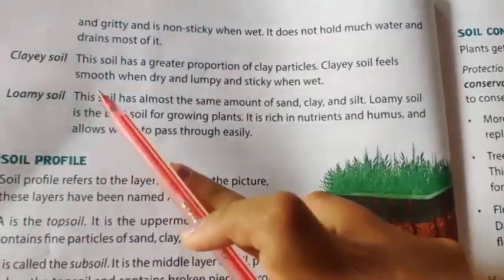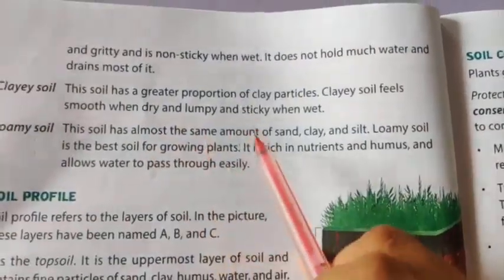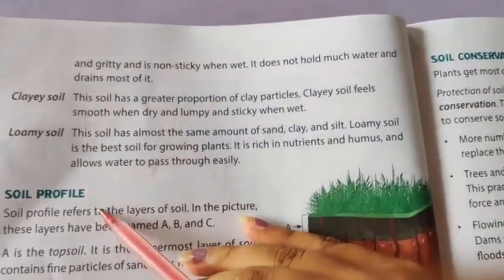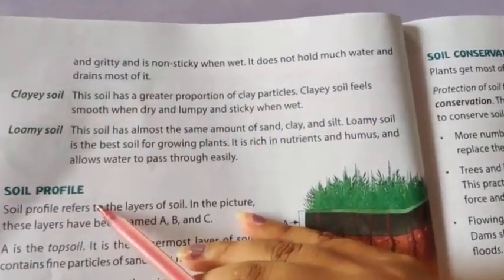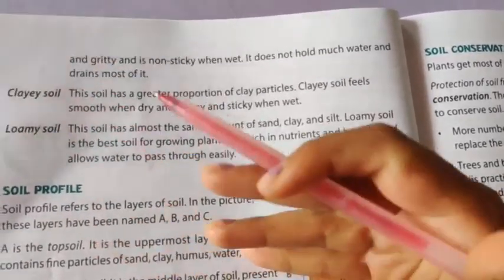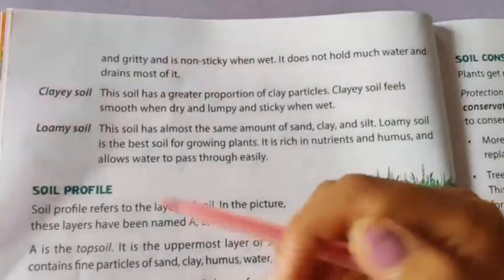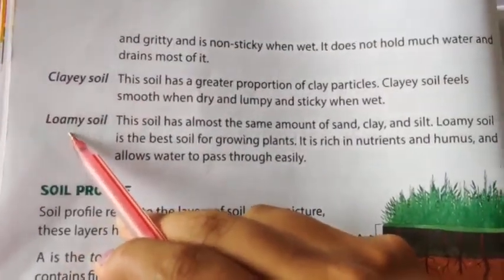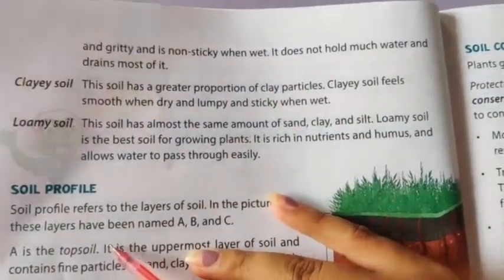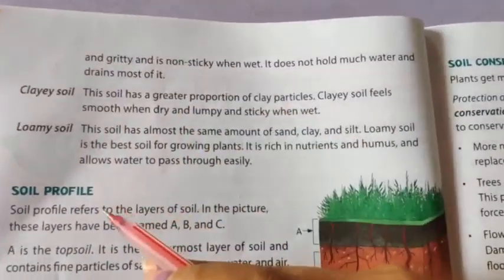Then the last one is loamy soil. This soil has almost the same amount of sand, clay and silt. Sandy soil contains more sand particles, while clayey soil contains more clay particles. But in loamy soil the amount of particles is almost the same.